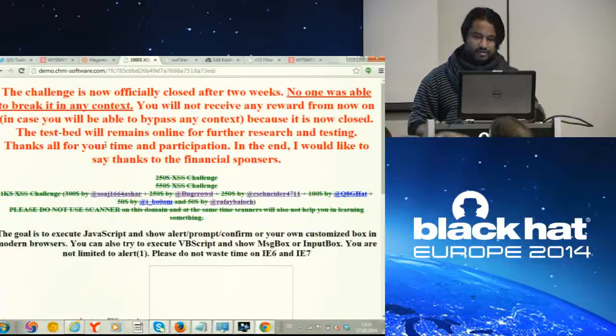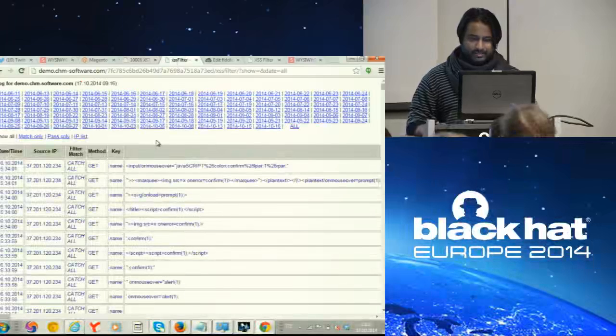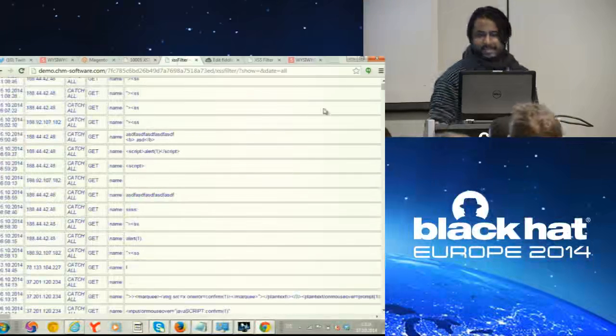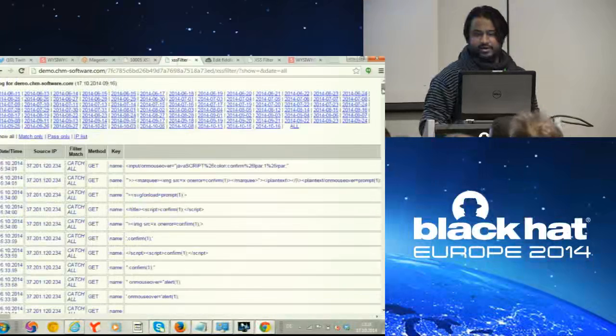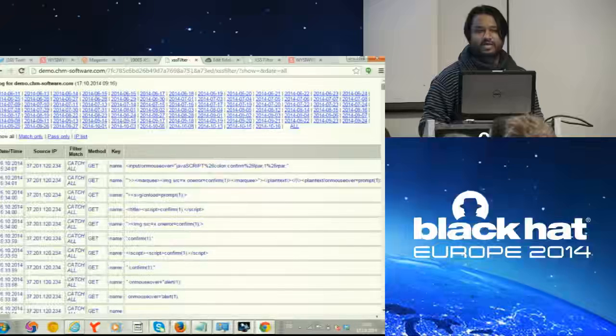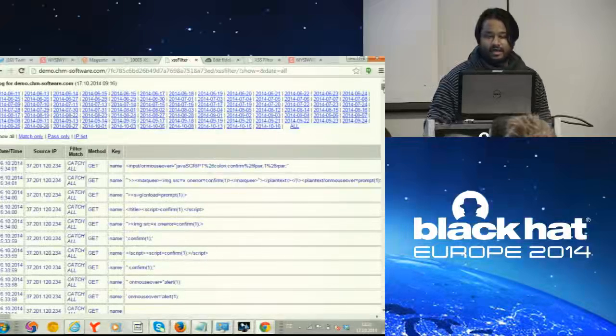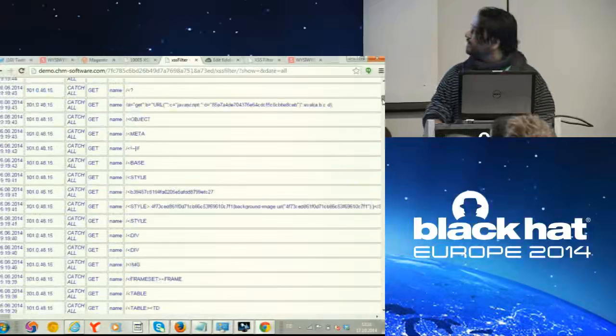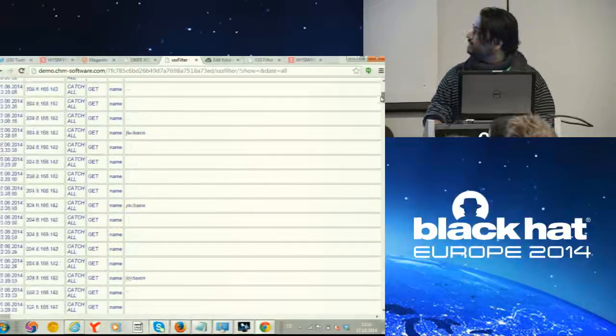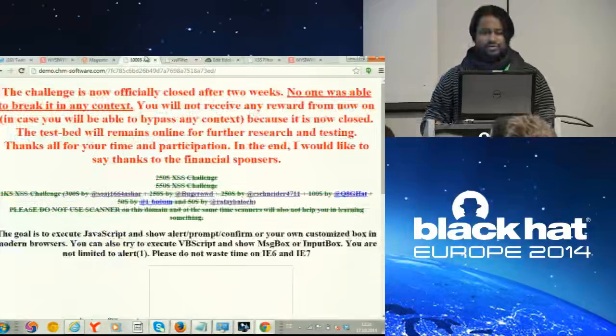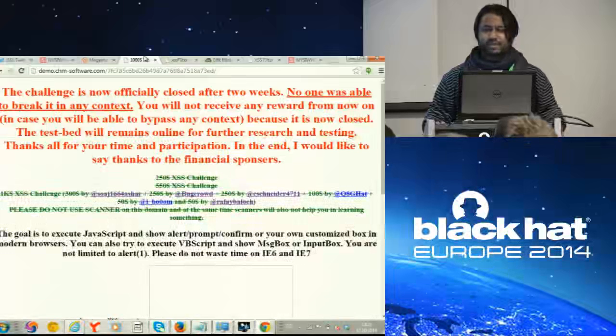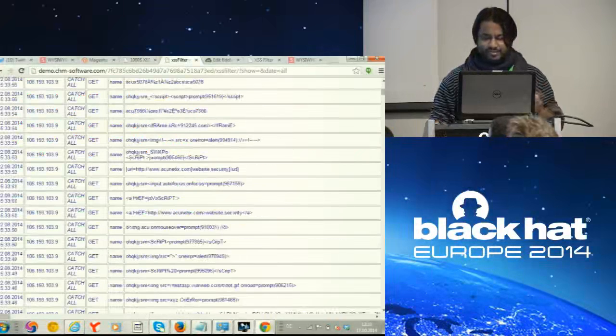And the output of this filter reflects in different contexts. This is interesting. These are the logs of the filter. When people are trying to attack my filter, they don't know that I am recording everything. I am recording their IP, their time, date, everything. So if I ask you to give me a secret vector, you will not give it to me. But if I announce a challenge, you will throw it and I will get it. So the same thing happened. This is the biggest collection of XSS vectors.